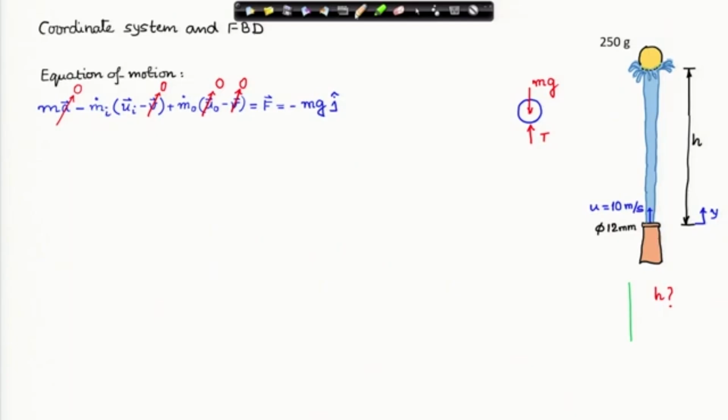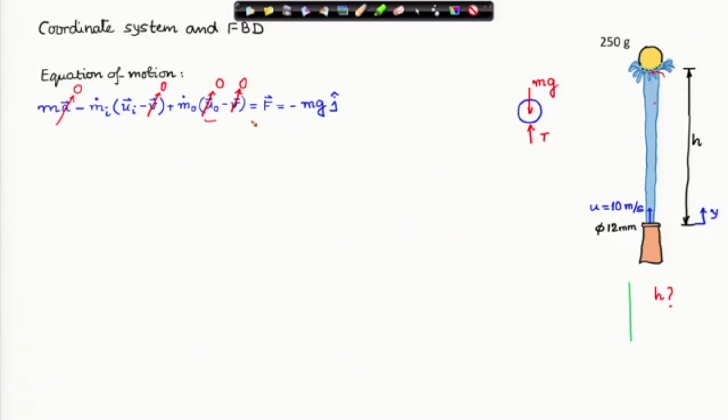In the third term, there is the outflow velocity. What we are assuming is that water particles are coming, hitting the ball, and because they are hitting the ball, they stop there. The water particles come to rest. Therefore, the outgoing velocity of the water particles, U O, is 0. The absolute outgoing velocity of the water particles is 0, and the velocity of the ball is already 0.